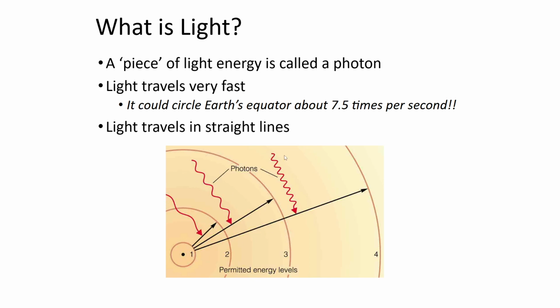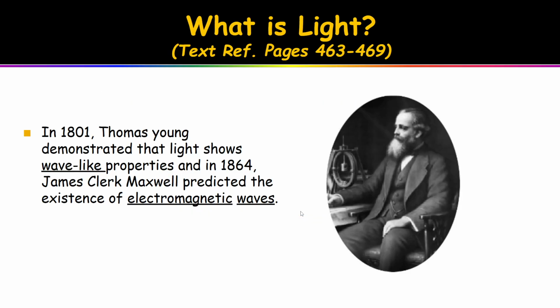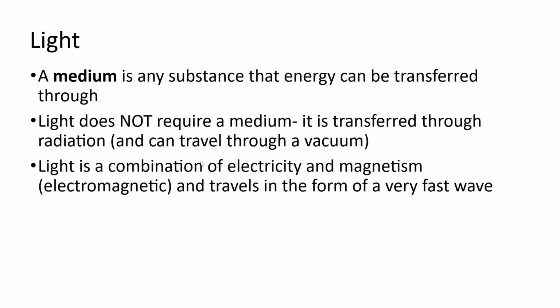Alrighty, so in this instance, we're seeing different photons traveling at different energy levels. In 1801, it was Thomas Young, pictured here, who demonstrated that light shows wave-like properties, meaning that as it's moving, it's not traveling like a particle would and how you would expect it to travel. Instead, it follows more so like a wave. And in 1864, James Clerk Maxwell predicted the existence of electromagnetic waves, and that we can see these waves in differing power levels.